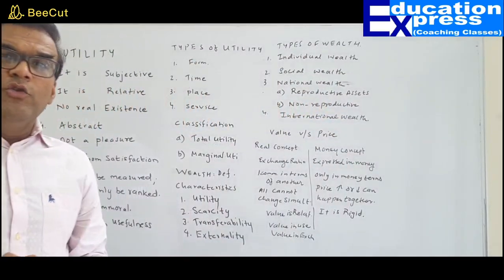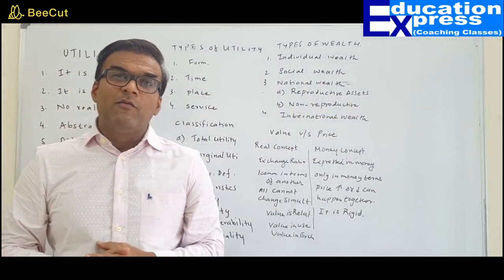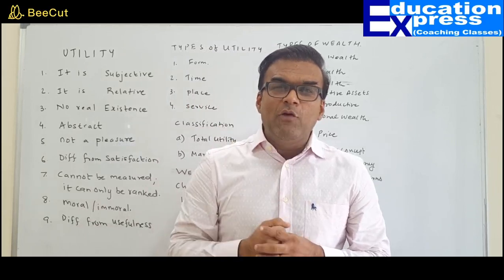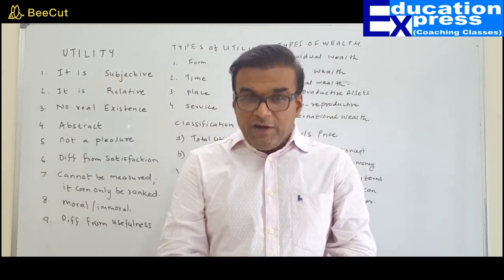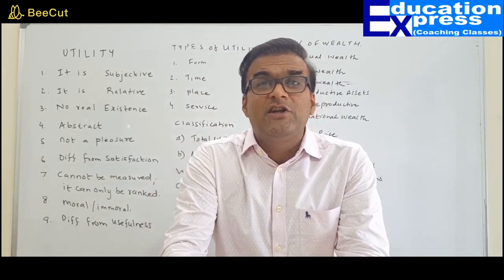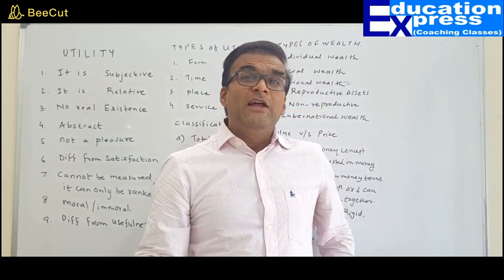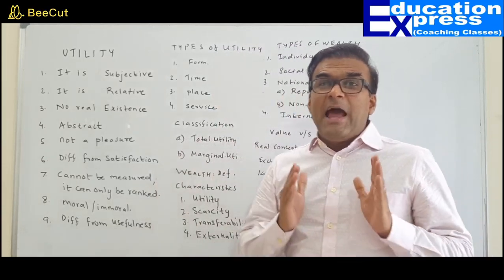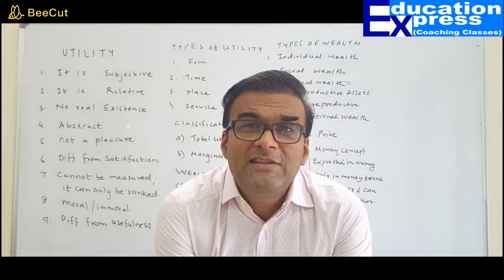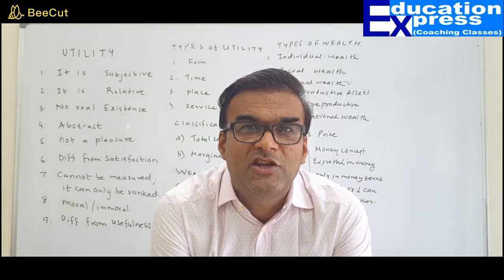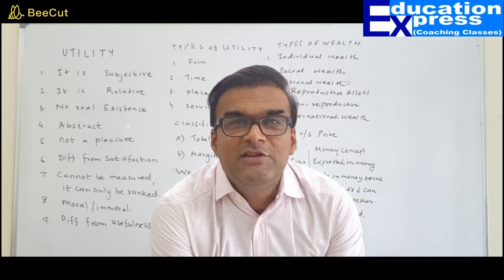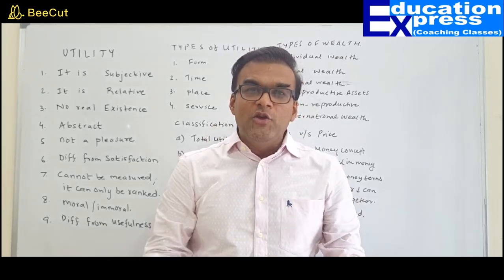To sum up about utility, utility is defined as the capacity of a commodity to satisfy one's want. It is a subjective concept, it is a relative concept, it is different from usefulness, it is different from pleasure, it is different from satisfaction because satisfaction is the end result of consumption. Utility does not have a real existence. It is abstract in nature. It cannot be measured. It cannot even be seen. That's the reason I say that it is abstract in nature, because it cannot be touched. It cannot be seen. It can only be felt. That's the reason utility cannot be measured in particular units.